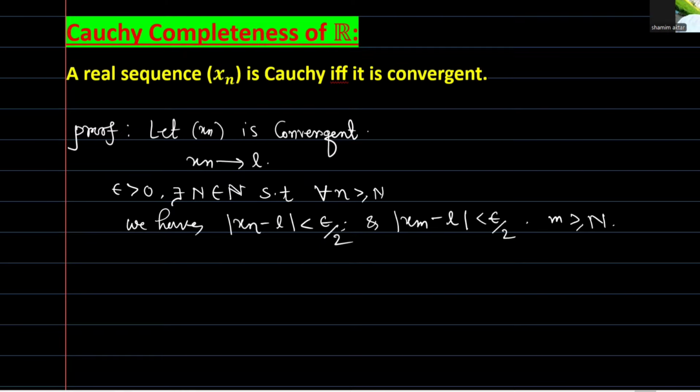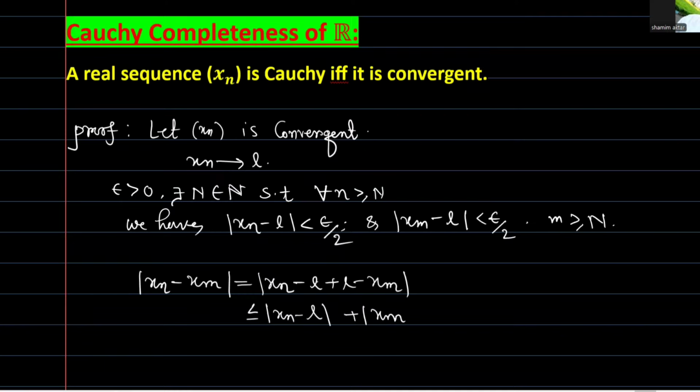Now mod of xn minus xm is equal to mod of xn minus l plus l minus xm. By the triangle inequality, that is less than or equal to mod of xn minus l plus mod of xm minus l.